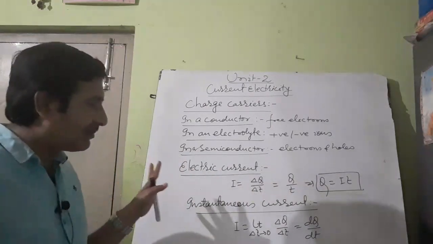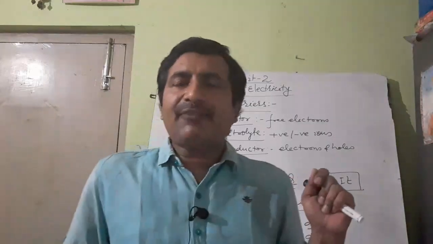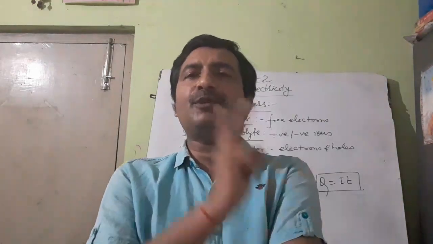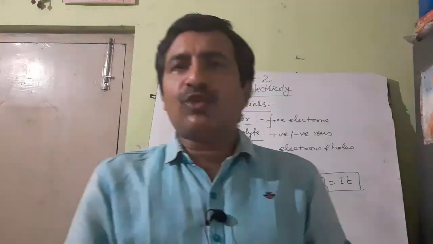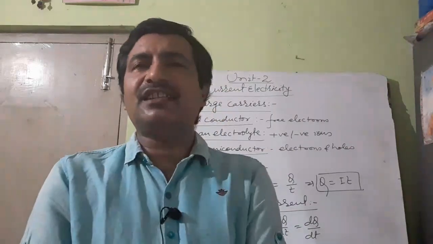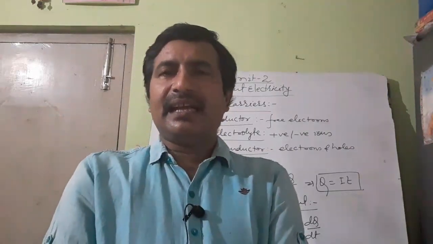So you understand about electric current now. After knowing about electric current, you can discuss about the types of electric current. So electric current can be of two types. One is called direct current and the other is called alternating current. All these will be discussed in the next session. Until then, I just have introduced the idea of current electricity, and in the next lecture I will discuss other topics which are in your syllabus.